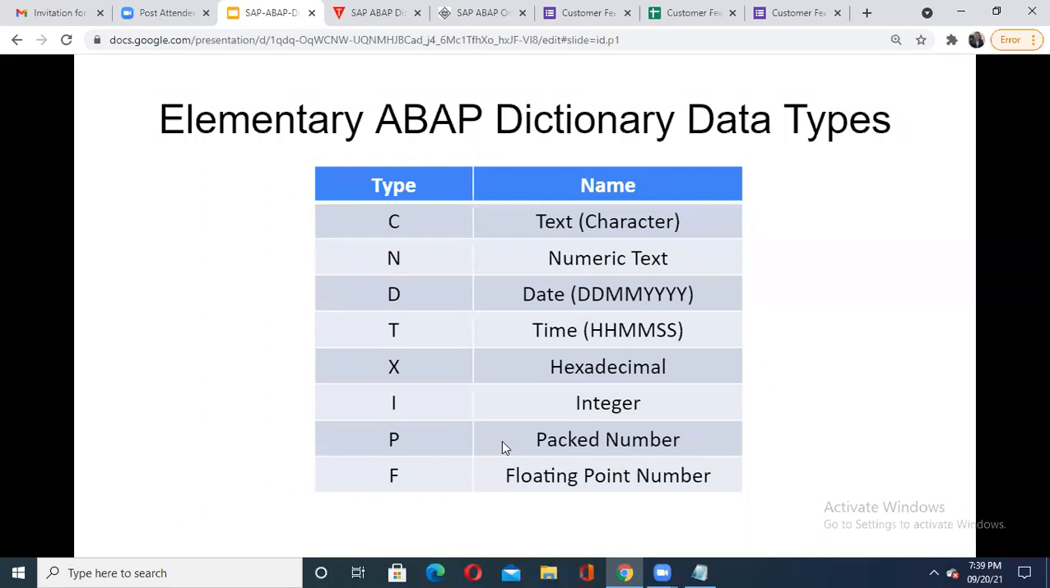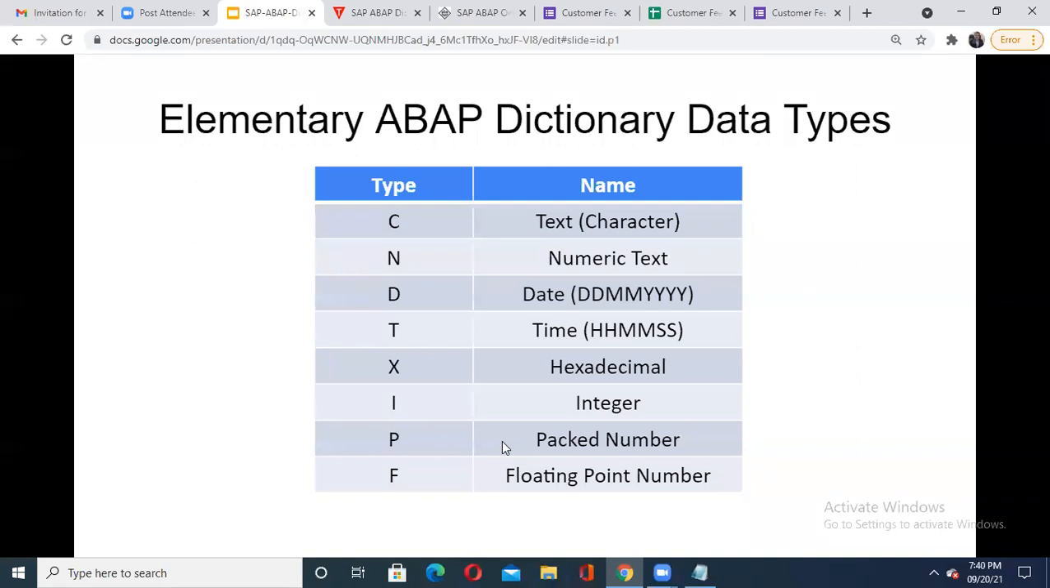How is A represented in decimal? 11, B is 12, C is 13, D is 14, and so on. When I am writing a hexadecimal number, I may write it like 1A followed by H, where H is used to represent it. Or one can write X, like FF, ABCDE1 or ABCDE2. So get an idea of what hexadecimal is. Then integer is represented with I, packed number with P, and floating point with F. So these are the ABAP data dictionary data types, and they are applicable.